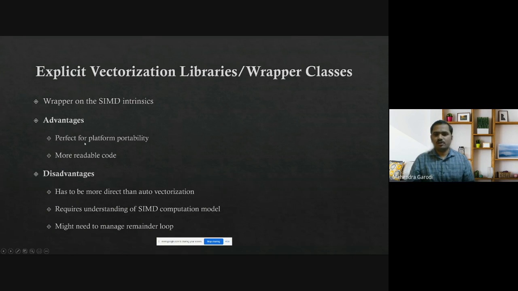Advantages: perfect for platform portability, because nowadays a single vectorization library supports a lot of different extensions. So if you go from one architecture to another, your code will still compile and you will not have a problem. The problem here is that source code level portability is there, but not performance level portability.